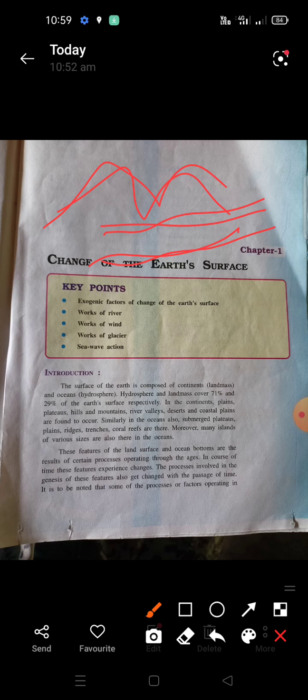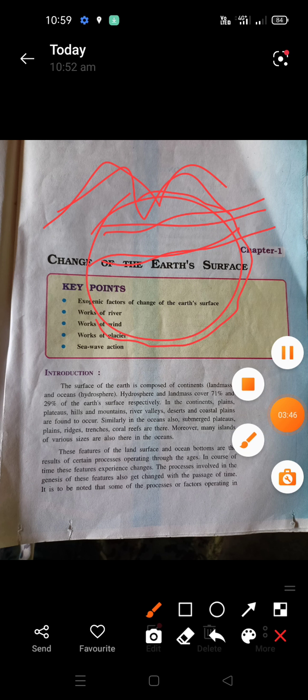So what is internal force and what is external force, we are going to learn. Before learning the forces that change our earth surface, as I already said, the earth changes this surface crust, the land mass. These forces we have to learn. Before learning this, you just watch one very sweet and short video.